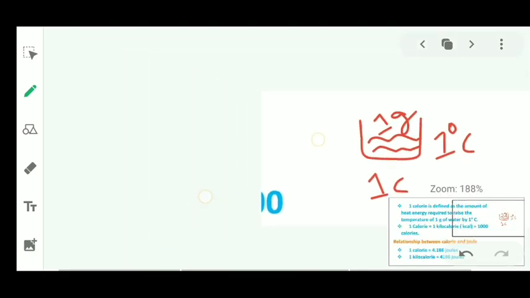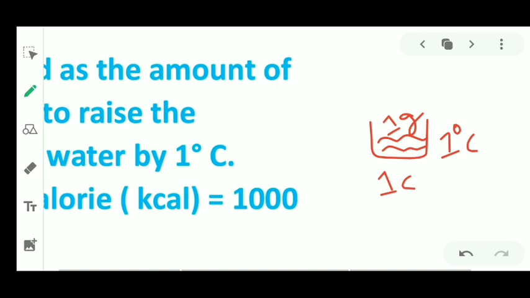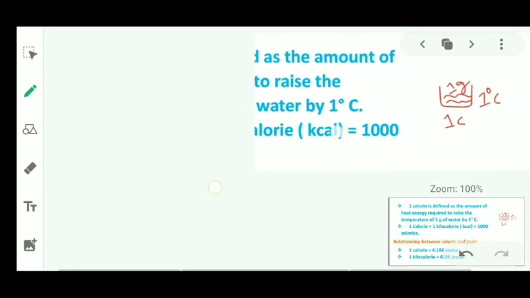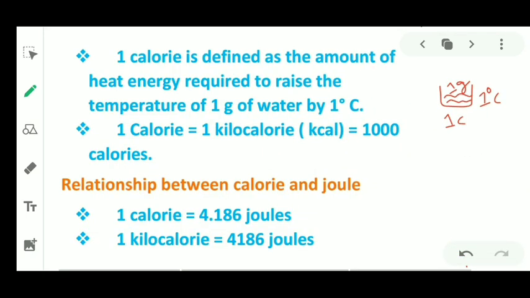So if you want to raise the temperature of 1 gram of water by 1 degree Celsius, then you need 1 calorie of heat energy. Clear?